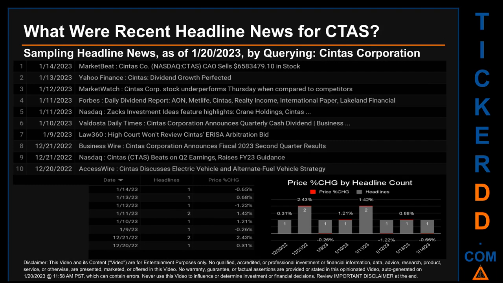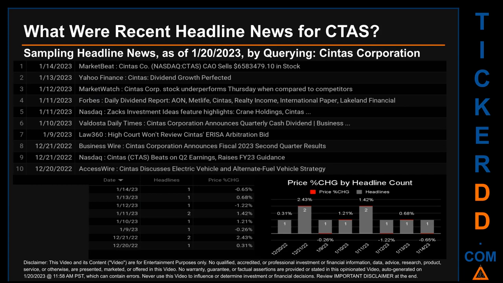What were recent headline news for CTAS? Today, Friday, January 20, 2023, I sampled one of our news aggregators for latest headlines for this ticker. I did so by searching specifically by a keyword that may appear, broadly, in the title or the body of discoverable news articles. The keyword that I used was the entity name for CTAS, which is CTAS Corporation. The results show 10 unique headlines, published across 8 unique dates. Publication dates span 25 days.